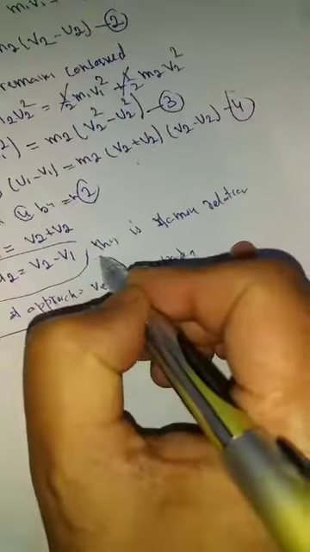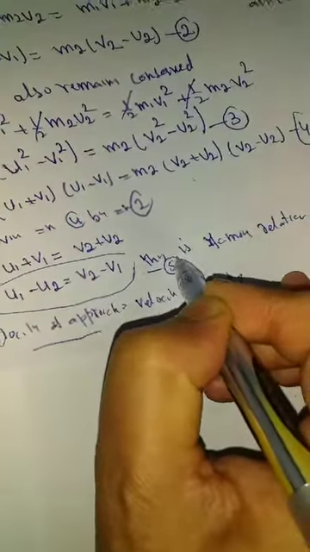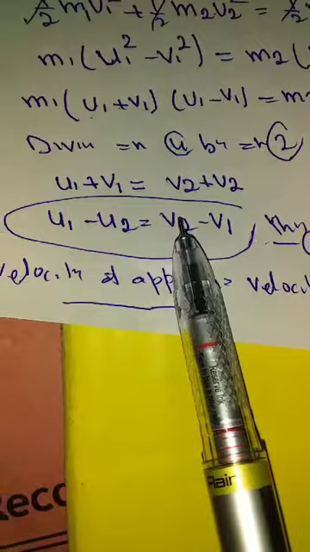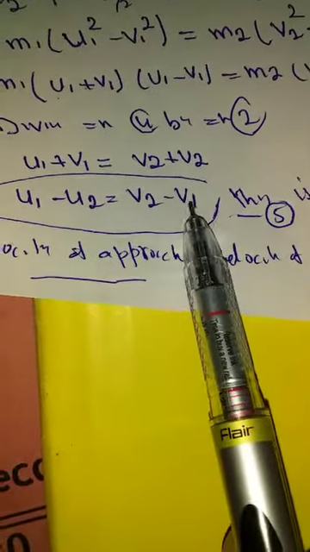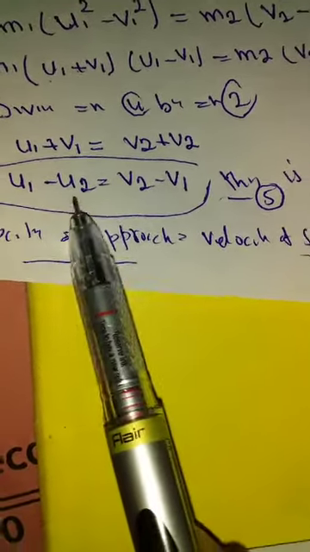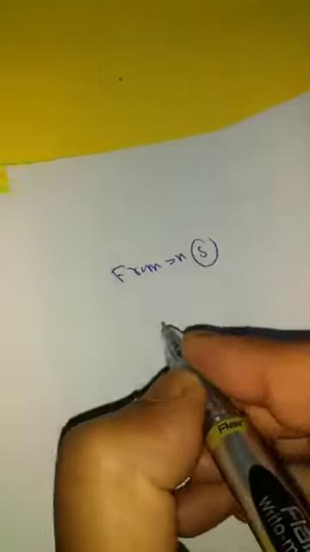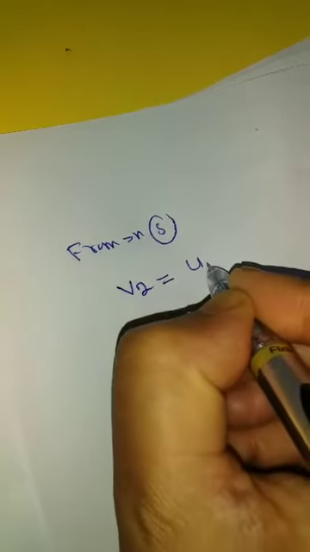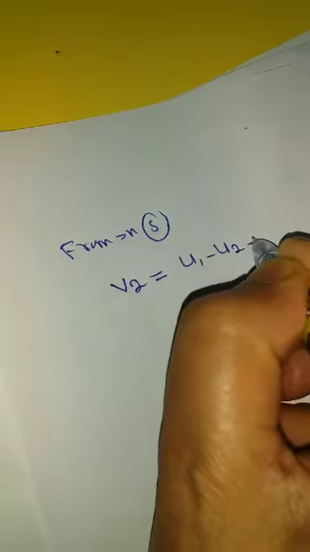This I can also name equation 5. From equation 5, I can find the value of v2: v2 is equal to u1 minus u2 plus v1.